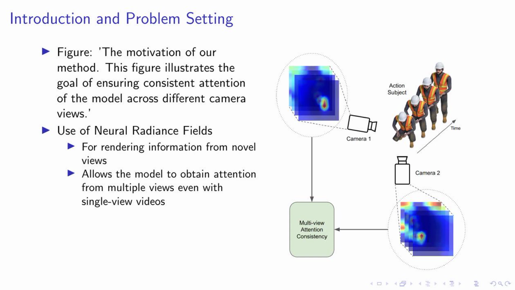We leverage the power of Neural Radiance Fields, or NeRF. This technique allows us to render information from novel views. The beauty of this approach is that it enables our model to obtain attention from multiple views, even when we only have single-view videos. In essence, we're teaching our model to understand the scene from different perspectives, enhancing its ability to recognize actions regardless of the camera angle. This is a significant step forward in the field of video action recognition.